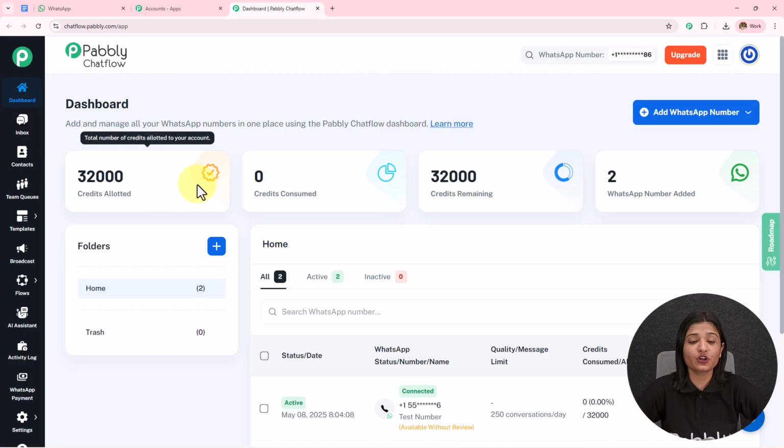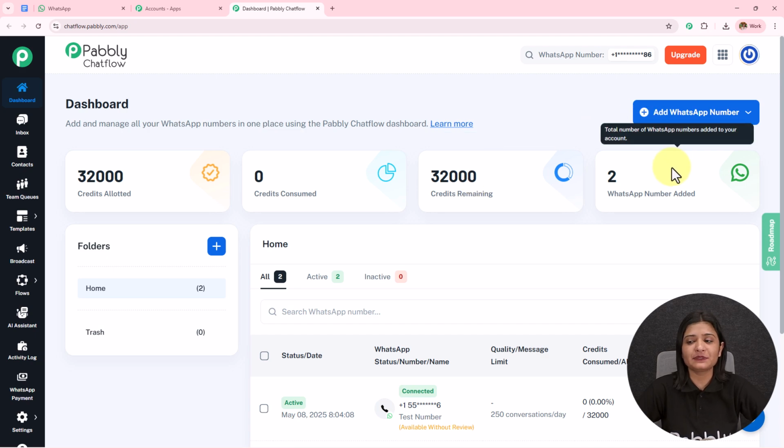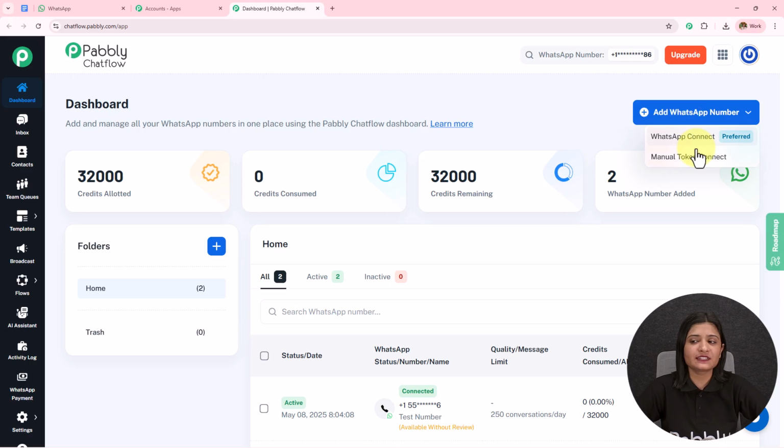You can see the credit allotted, credit consumed, credit remaining, and the WhatsApp number added. To add a WhatsApp number to your Pabbly Chat Flow account, simply click on this add WhatsApp number. Click on this WhatsApp connect to connect your Pabbly Chat Flow to your WhatsApp, or you can use a manual token to connect your Pabbly Chat Flow to your WhatsApp. The step-by-step guide of how you can connect your WhatsApp to your Pabbly Chat Flow account is given in the description. The detailed video is given in the description. You can check that out.